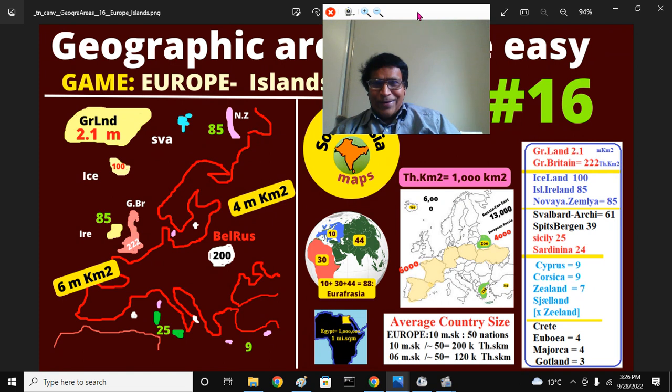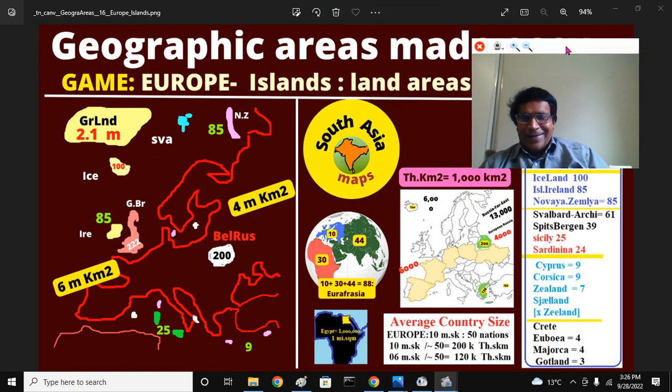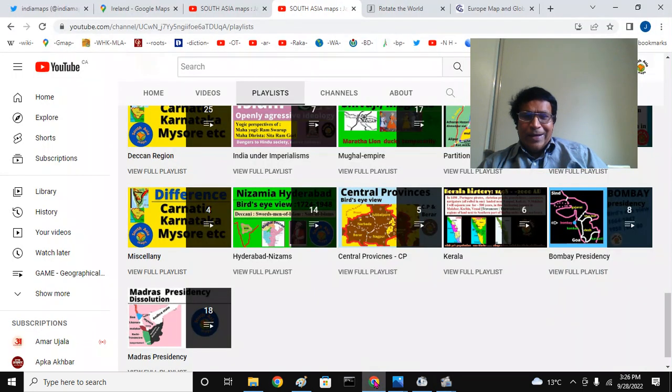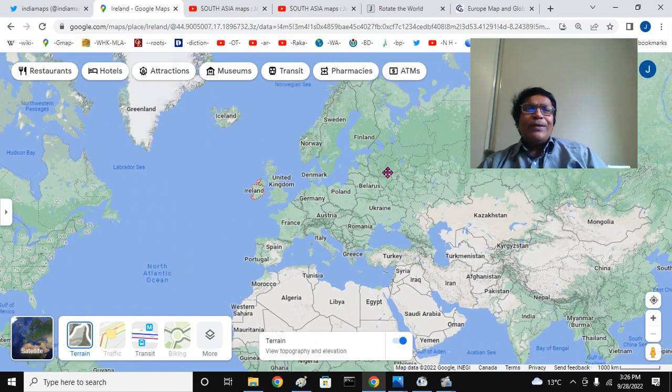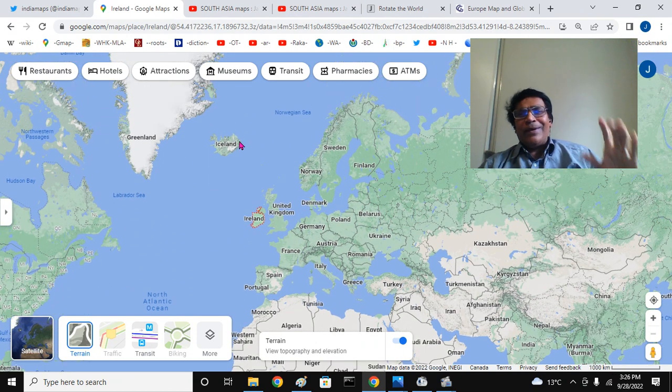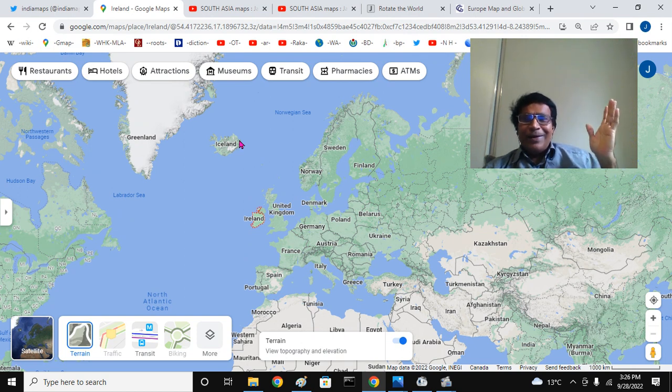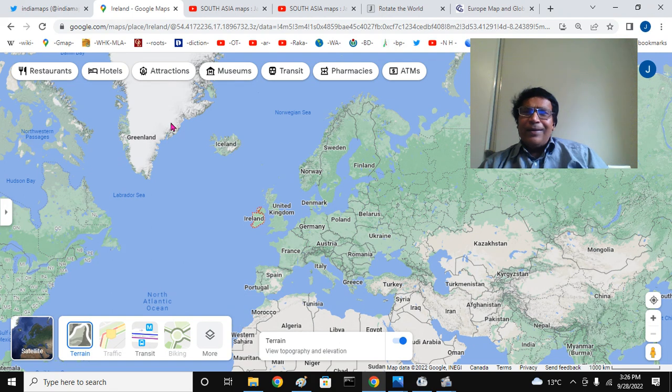Now let's talk about the islands and their areas in Europe. It is a very easy, intuitive way. After this presentation, you will get it. So I made it here: Iceland, very easy to remember. I will say 100 units, each unit being 1,000 square kilometers. Greenland looks very big, but actually it is 2.1, or you can say 2 million square kilometers.